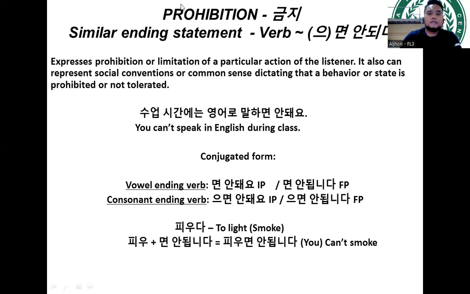Okay. So again, it's very important to memorize these terms. Take note of this term, kumji. Kumji in Korean is prohibition. So there are some questions in the EPS topic exam na always included yung mga ganyan, especially kapag sa mga signages. So again, please familiarize or memorize these terms. And also, don't forget other similar endings, similar with this one, kumji: the verb plus myon or umyon andwemnida or andweyo.